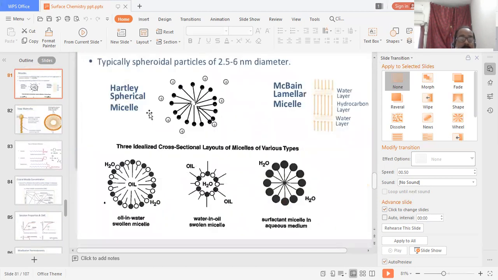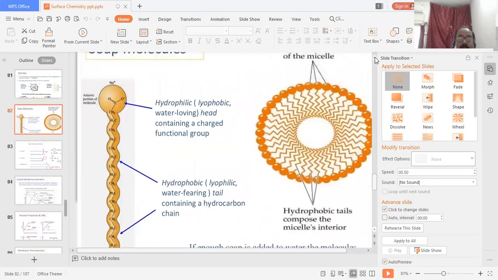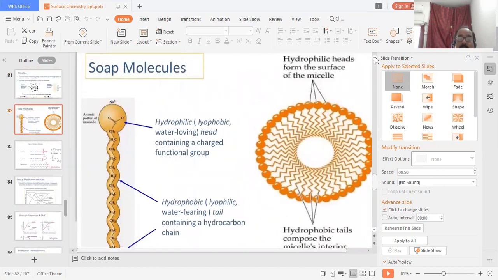And next thing, soap micelle. These are the hydrophilic heads forming the surface of the micelle. This is the hydrophilic, meaning water-loving, head containing a charged functional group, and this is the hydrophobic, meaning water-fearing, tail containing a hydrocarbon chain. So this is the structure of a soap micelle.